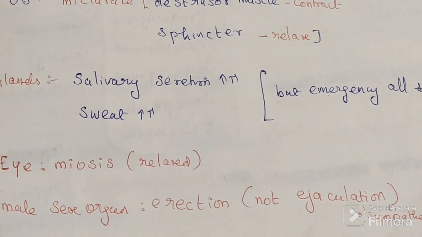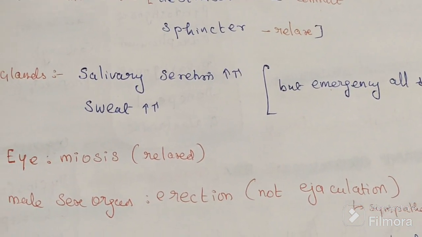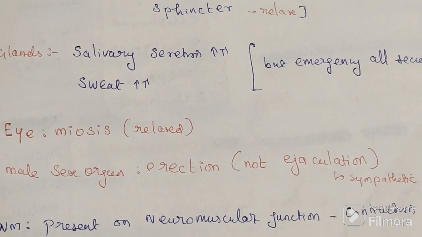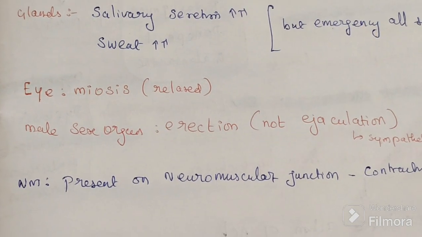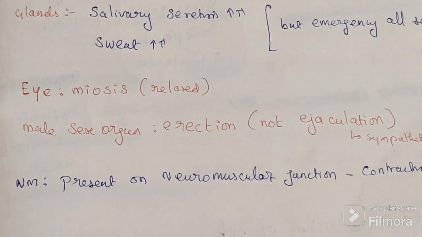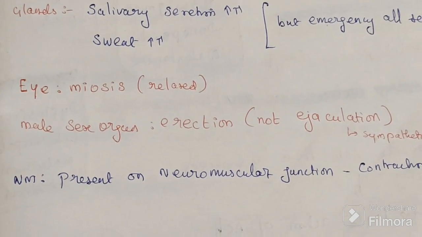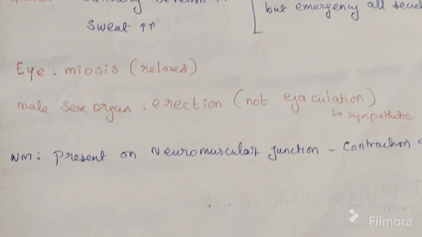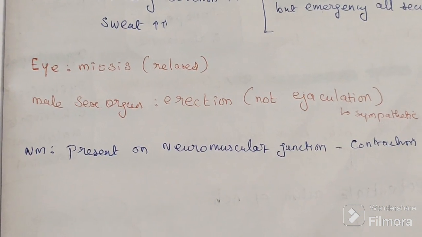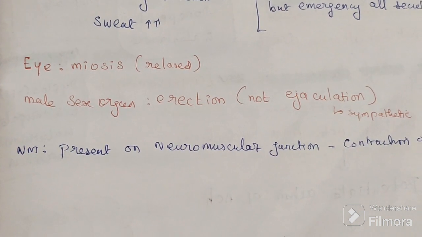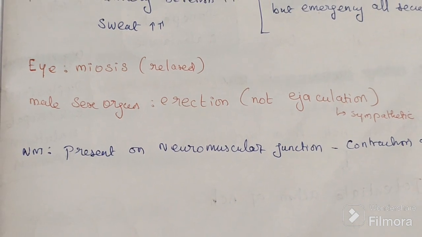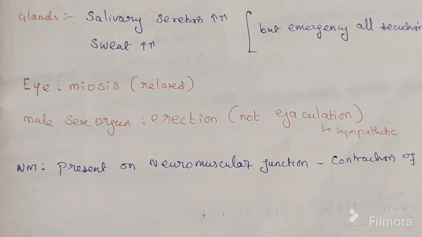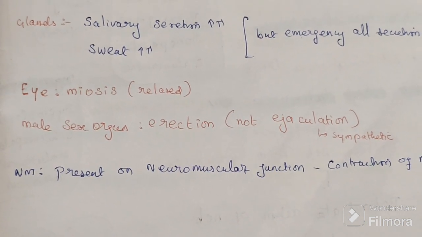In the eyes, I am having miosis right now because it is a relaxed state. In the male sex organ, erection is there, not ejaculation. Ejaculation is sympathetic. Apart from that, we have NM present on the neuromuscular junction, which causes contraction of the muscles. After that only we will move to our chapter.